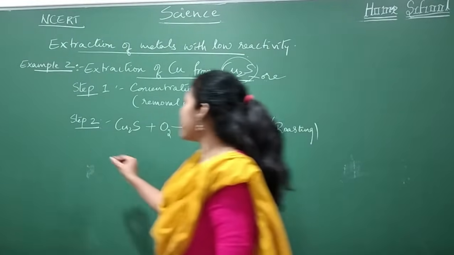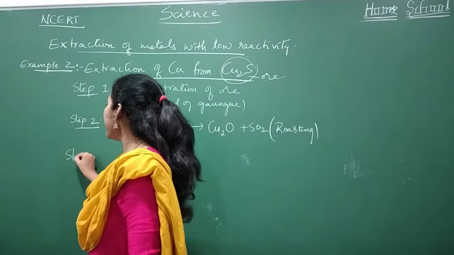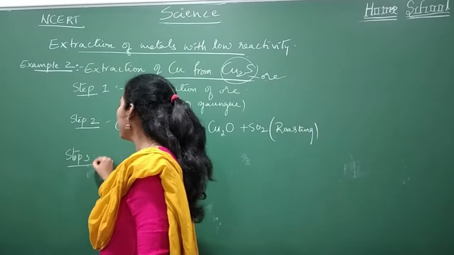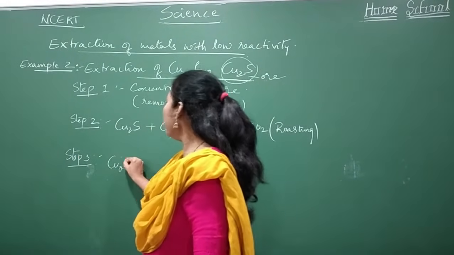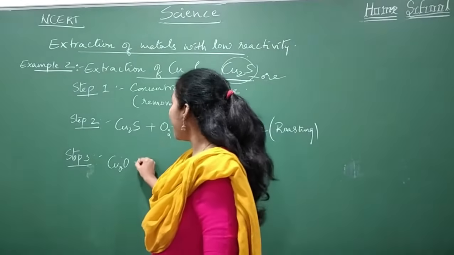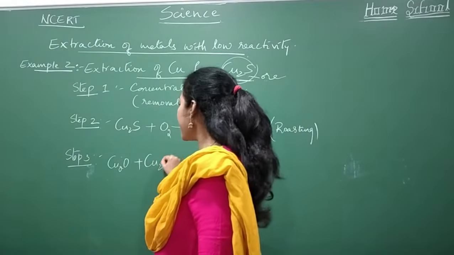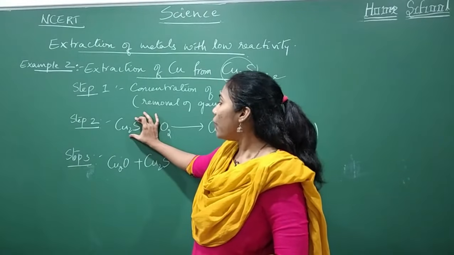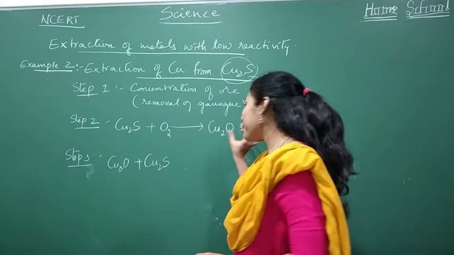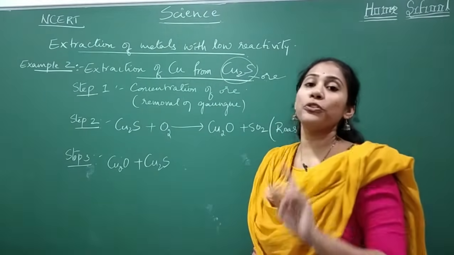Okay, so step number 3. Step number 3 is very, very different here. In step number 3, our Cu2O will combine with Cu2S. Remember one thing here, the entire amount of Cu2S will not be converted into Cu2O.